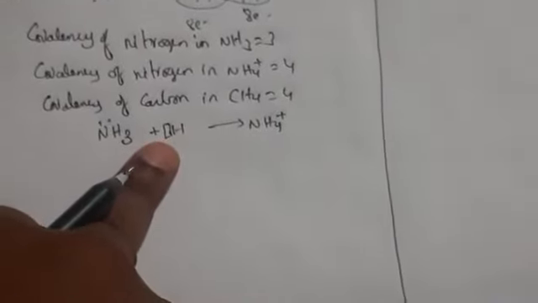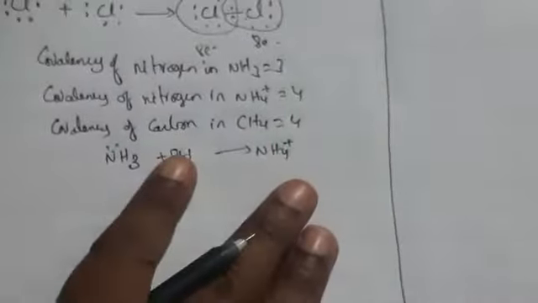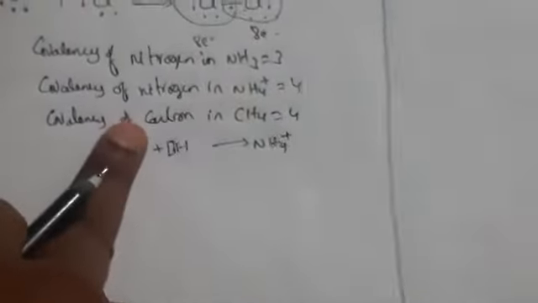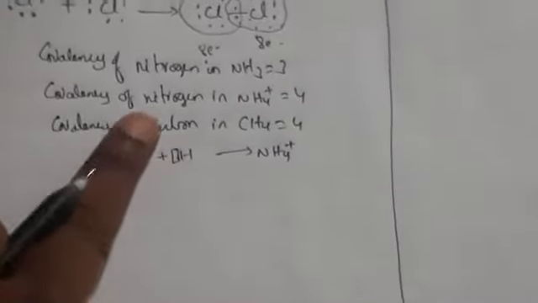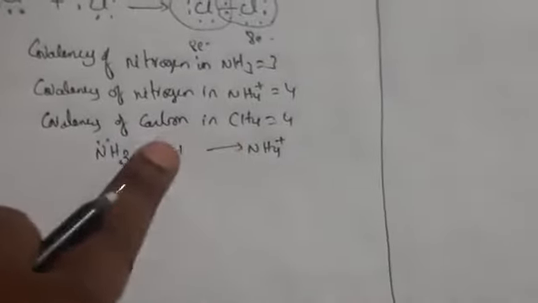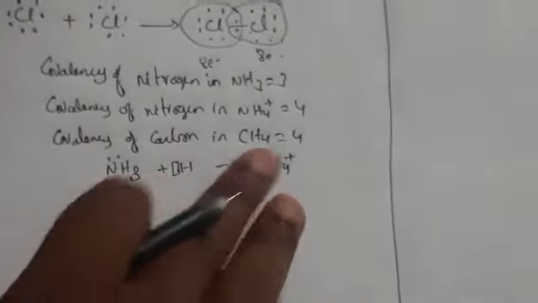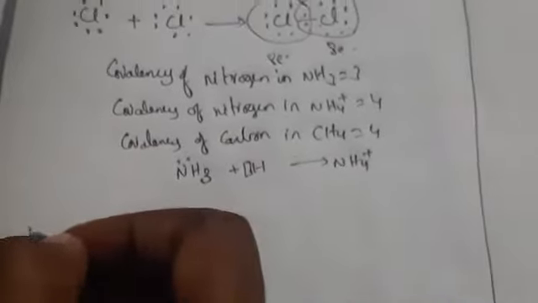Listen carefully: the number of covalent bonds including dative bonds gives the maximum covalency. So this is nothing but the covalency of nitrogen and carbon.